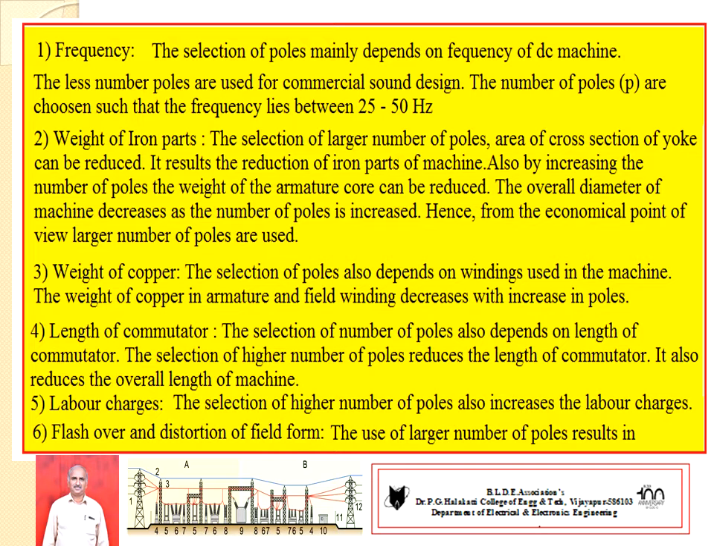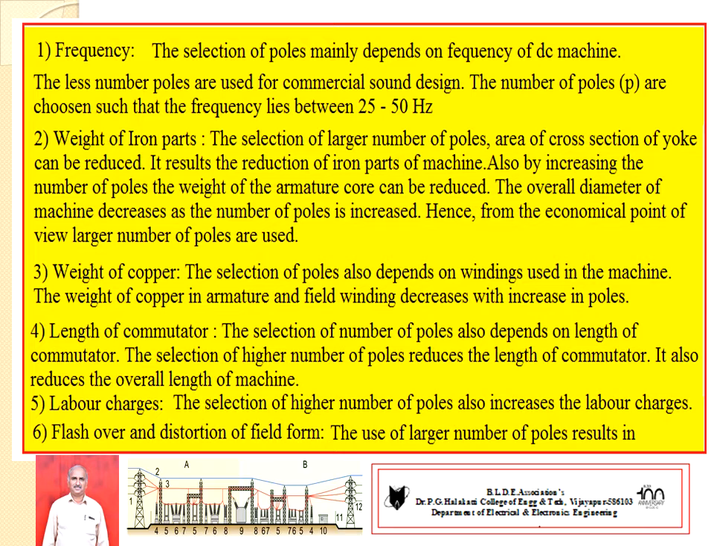Second one, weight of iron parts. The selection of more number of poles reduces the cross-sectional area of yoke. It also results in the reduction of iron parts in the machine. Hence, by increasing the number of poles, the weight of the armature core can be reduced, which in turn means the overall diameter of the machine can also be reduced. From an economical point of view, more number of poles is the best choice.